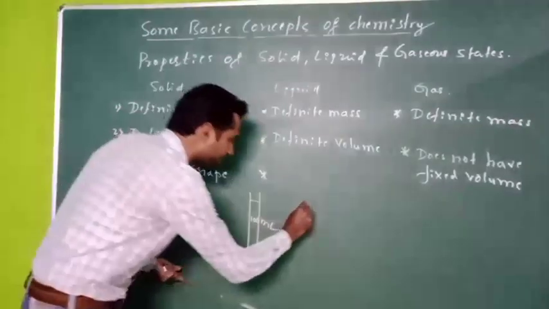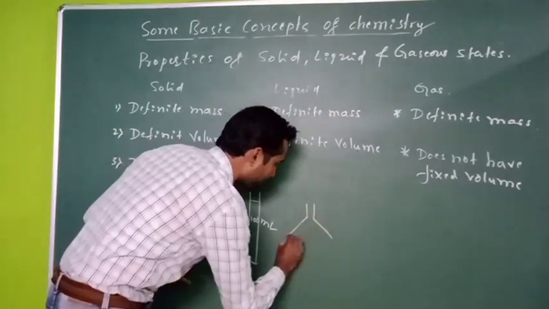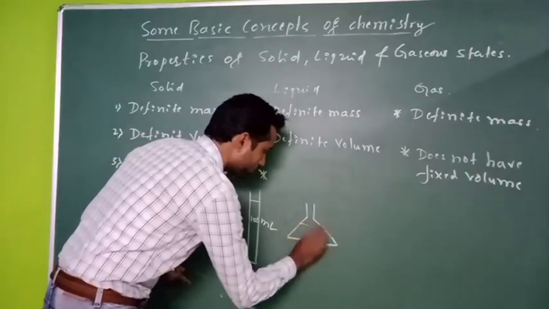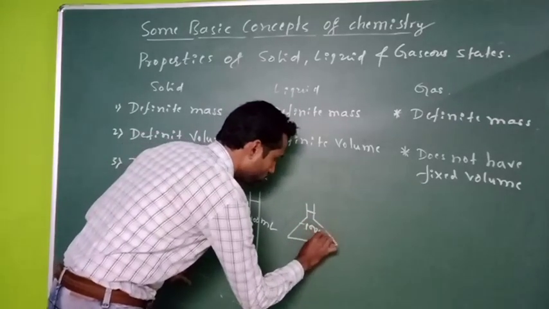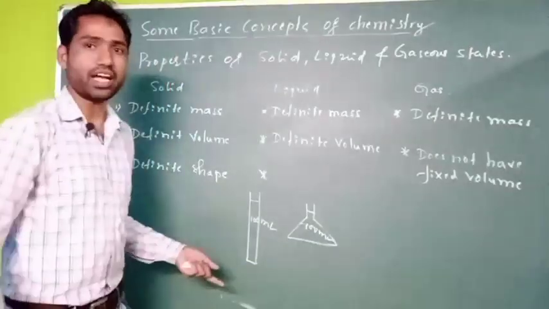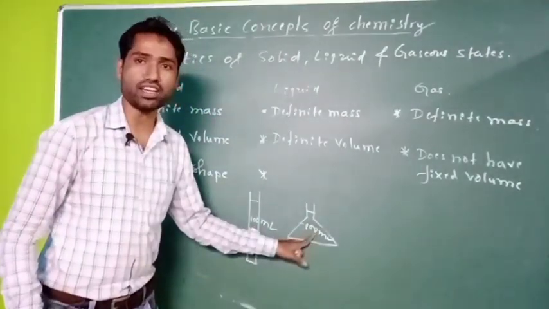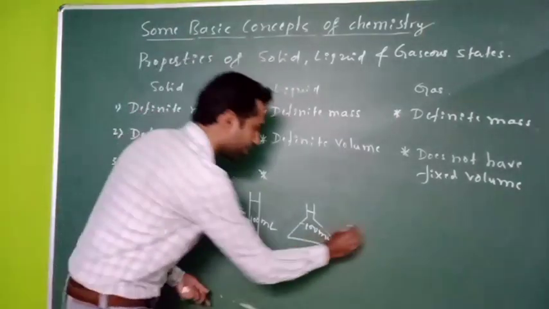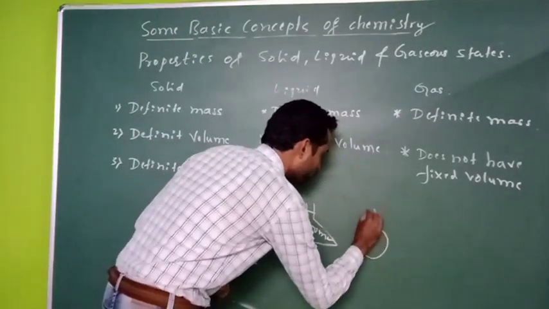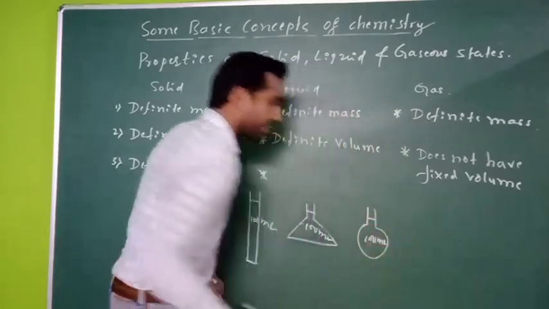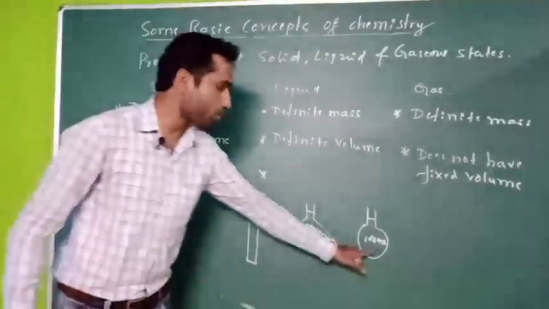If I take a conical flask and add 100 ml of water, that 100 ml of water is taking the shape of this container, conical flask. If I take it in a round bottom flask, again that 100 ml of water is taking the shape of this container.